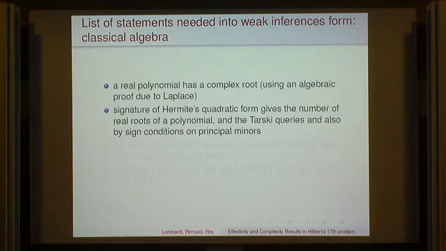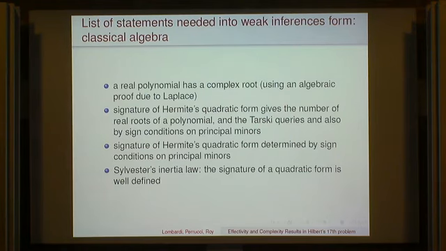So first we have to prove that it gives the number of real roots of the polynomial, and more generally the Tarski queries are given by the same conditions on the minors. And then we need to use Sylvester's inertia law, which says that the signature of a quadratic form is well defined. If you have two ways of defining the signature of a quadratic form, one by the Tarski query, and another using the sign of some condition on principal minors, we have to say that it is the same value for the signature, which we are using also.